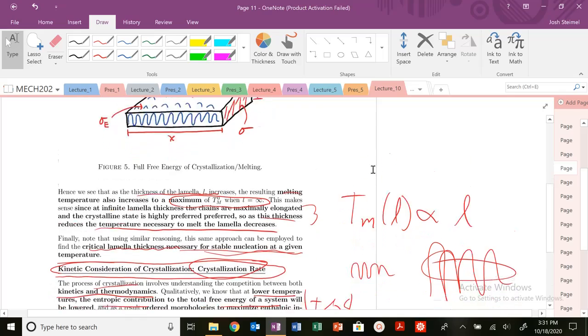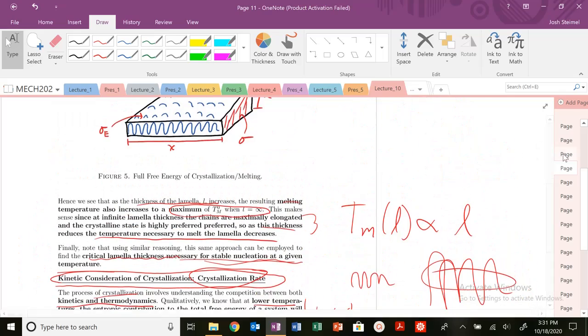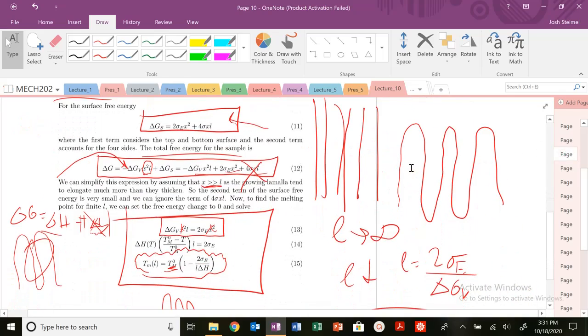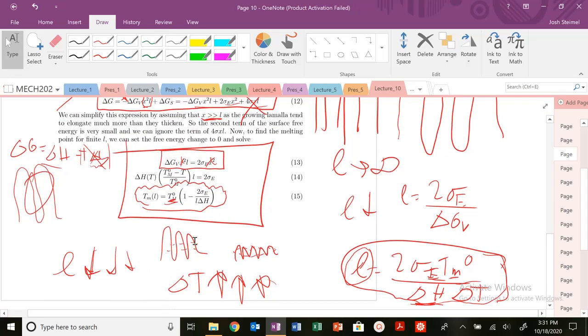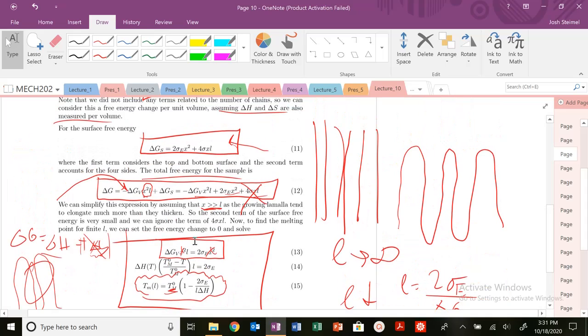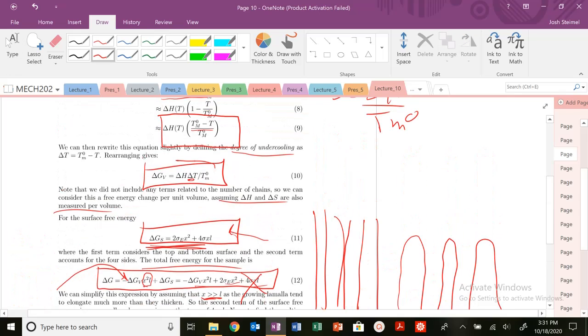We can see that in this equation right here. We actually showed last time that your delta GV, or your lamellar thickness, scales directly with your undercooling. Right here, this is your surface term, and this is what's fighting against it, but your delta GV scales with the amount of undercooling.